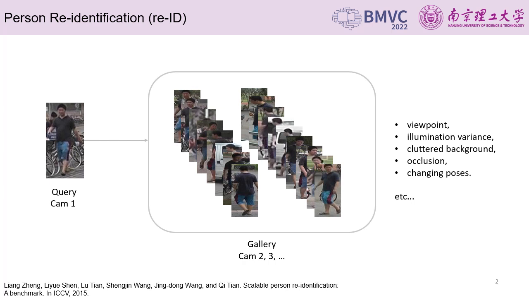First, I will briefly introduce the person re-ID task: given a query for searching, match this person in a gallery consisting of cross-camera images or video sequences. Because these images are taken by different cameras, it faces challenges such as viewpoint, illumination variance, cluttered background, occlusion, changing poses, and so on.